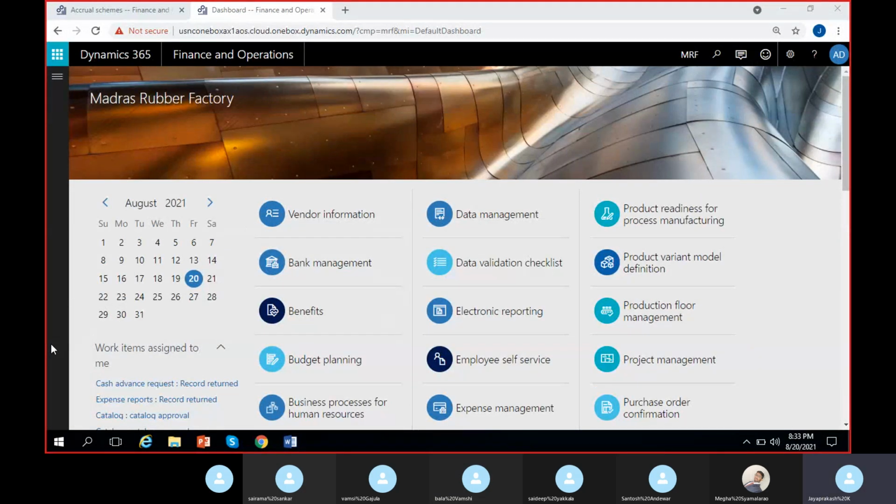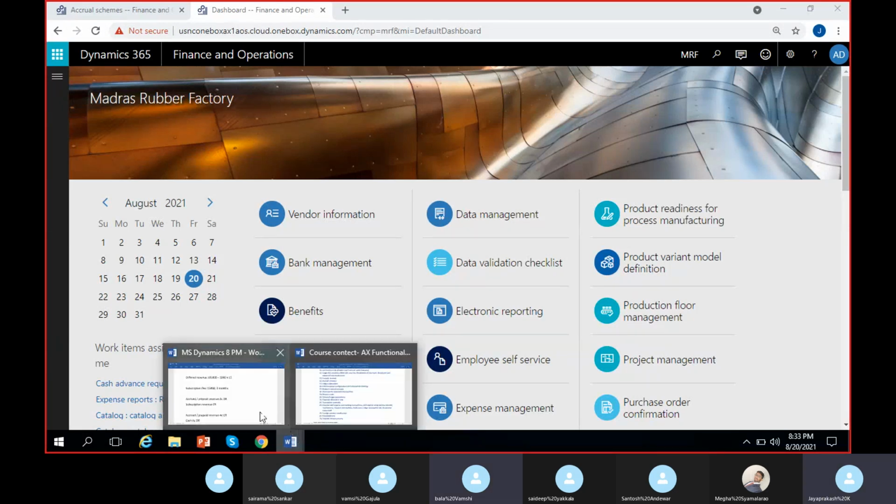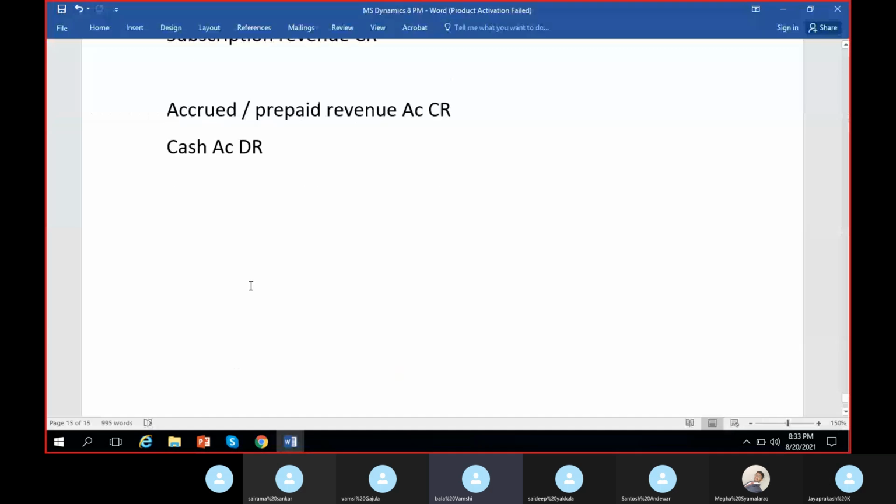So what is a financial dimension set? Anyone, any idea what is a financial dimension set? I mean, all that we have created, like could be department or like locations. I mean, values are like if we take locations and all the values that we're going to feed. Is it the same thing?